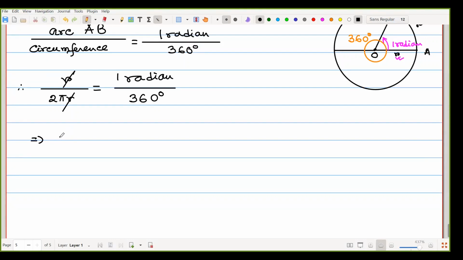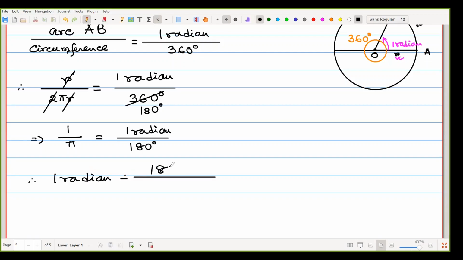1 by pi. We are also dividing 2 here with 180 degree. So 1 radian divided by 180 degree. So that means 1 radian means 180 degree divided by pi, and that one is practically a constant number.